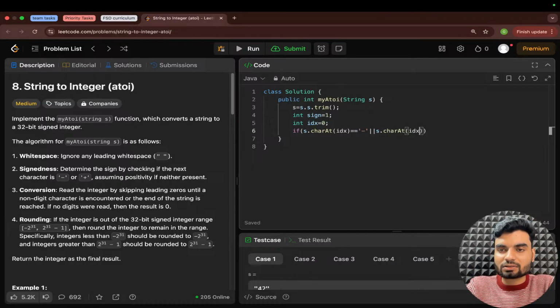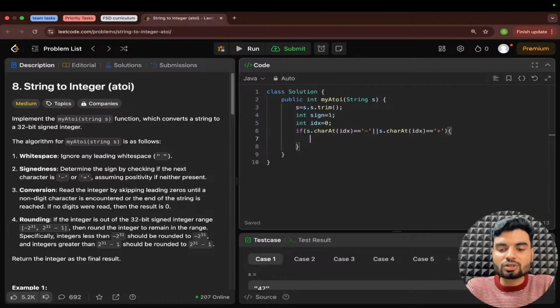If that is positive, in this case I'll update my sign. Here I can probably write a ternary operator. There's a possibility that it can be either positive or negative.